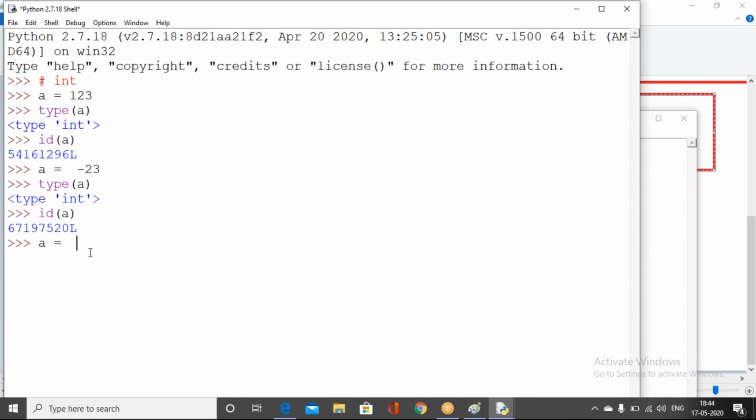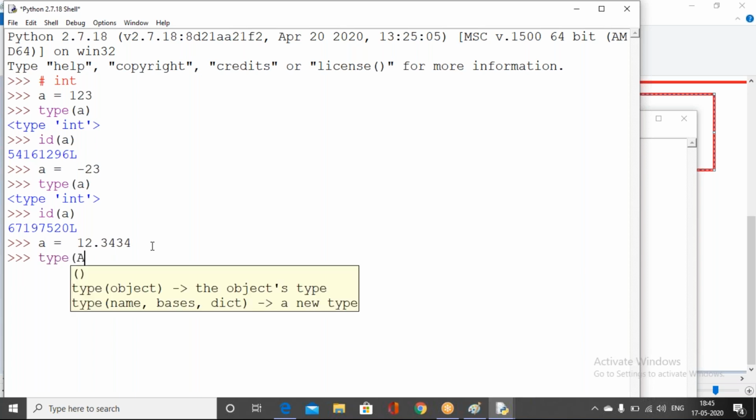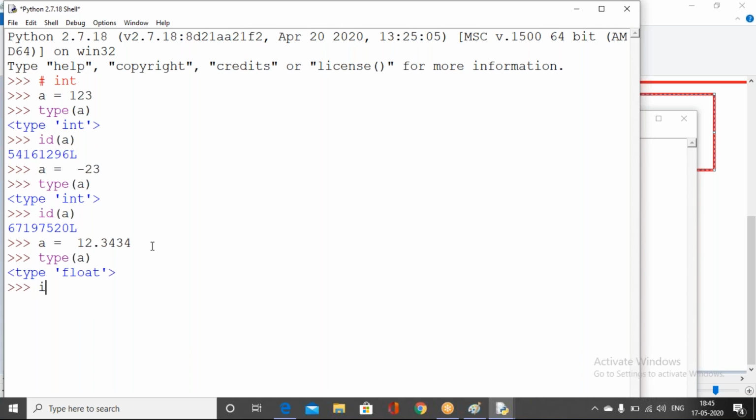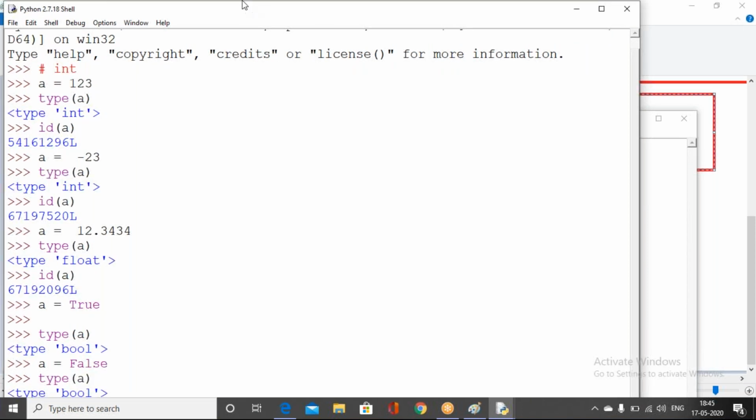Now I want to hold some floating data. If something has a floating point, a decimal point, then that particular data we call the float data type. Then simply we can use type of a. The id of a is just for knowing the memory location; it's your choice. Next, if you want to hold some boolean data, True with capital T, and you want to know the data type, it's bool. Next, if you want to hold False, the data type is also boolean. Got my point?